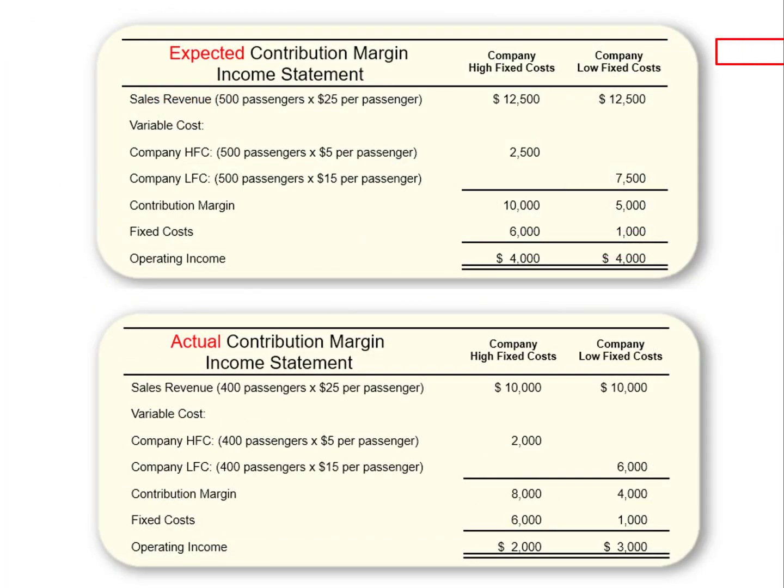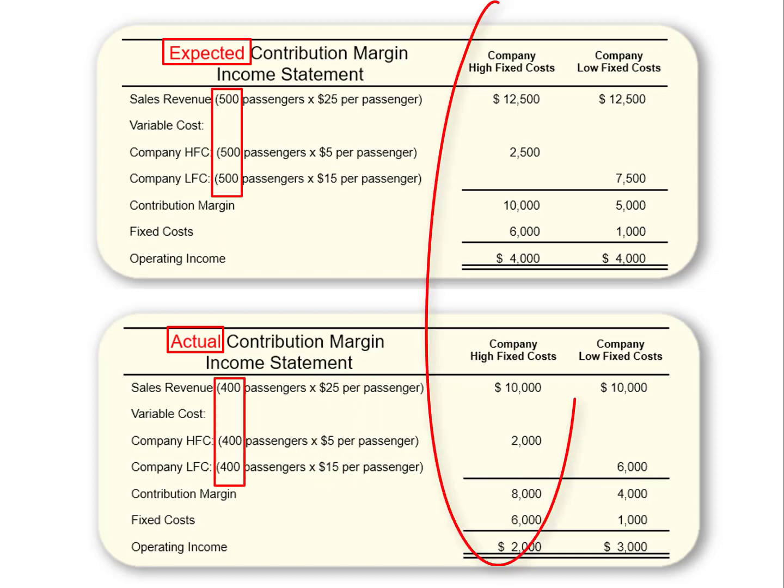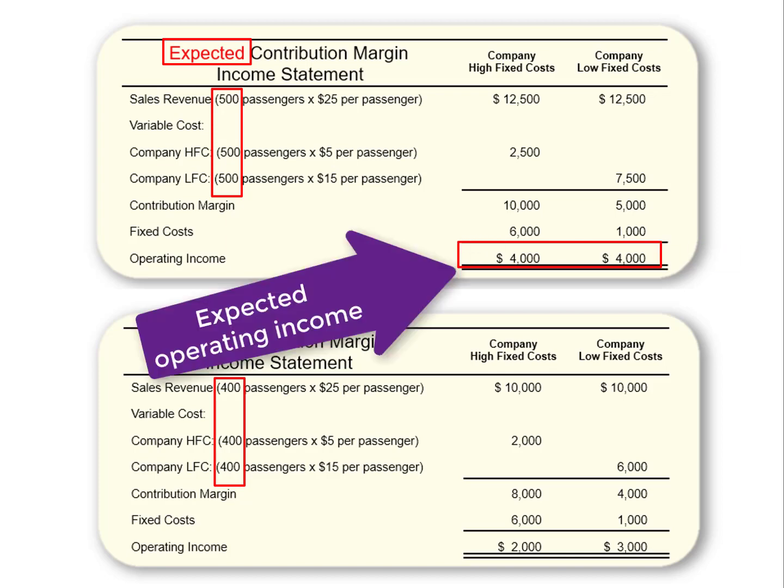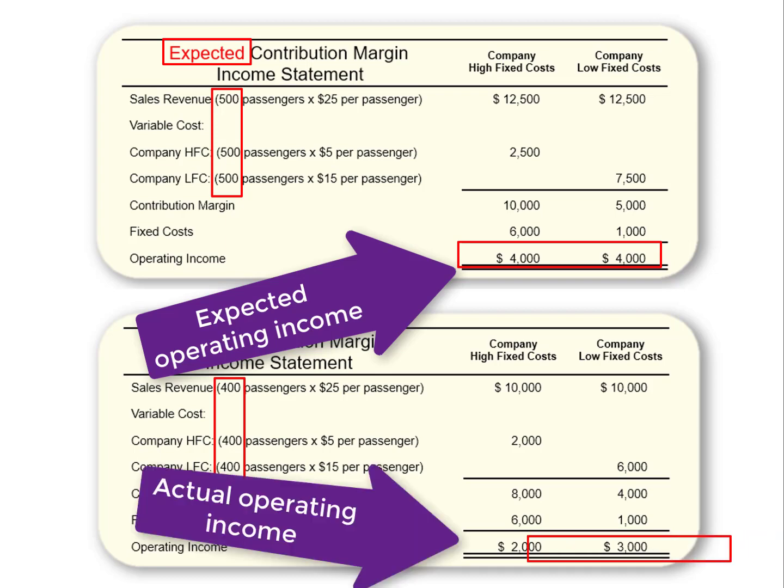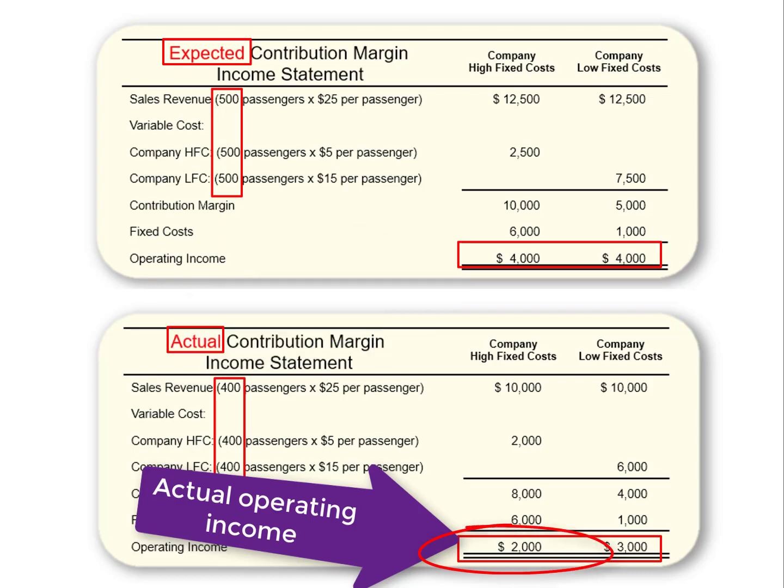So now we're looking at both the expected income statement and the actual income statement. The only differences were, instead of the 500 passengers they expected, both companies only had 400 passengers due to the poor weather. The other difference is one company has high fixed costs in proportion to variable costs than the other company. So let's look at the bottom line. Both companies expected to have $4,000 of operating income. But in reality, the high fixed cost company had only $2,000 of operating income, and the low fixed cost company saw its operating income only drop to $3,000.